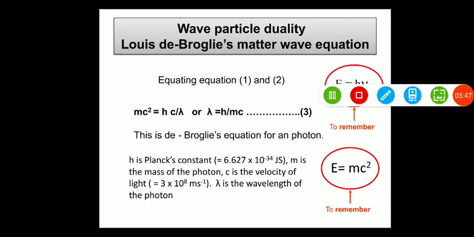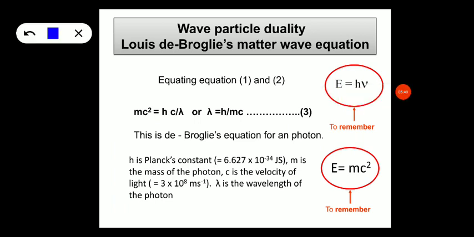Now, equating equation 1 and 2, we have mc square is equal to h into c divided by lambda, and c will cancel with each other. Rearrange the expression for lambda. So, lambda is equal to h by mc, taken as equation number 3. This is de Broglie's matter wave equation for a photon.